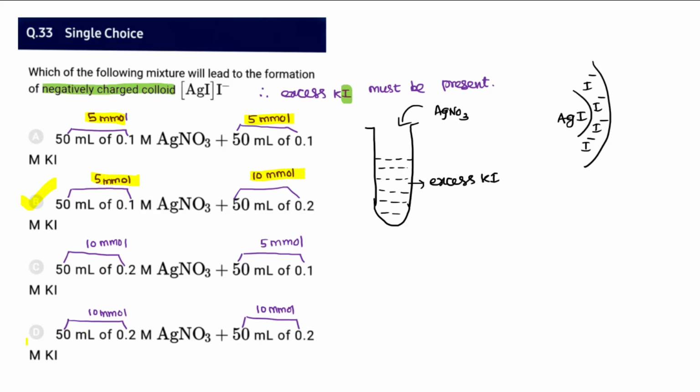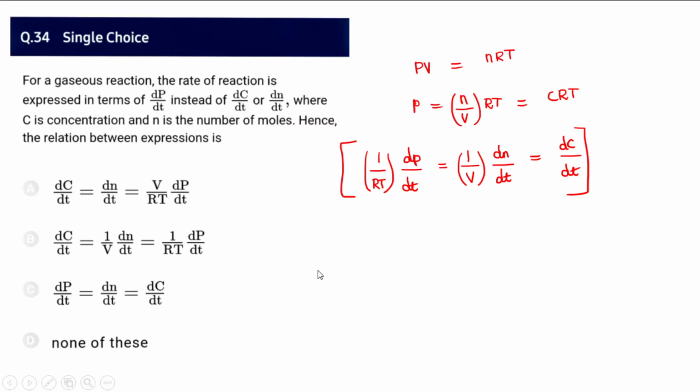And in case they ask for AgI with Ag plus positively charged sol, in that case we'll have to select option C, because here the AgNO3 is in excess, 5 millimoles. Here also D is exactly equal. So A and D will not have any adsorption, and B will result in a negatively charged colloid, C will result in a positively charged colloid.